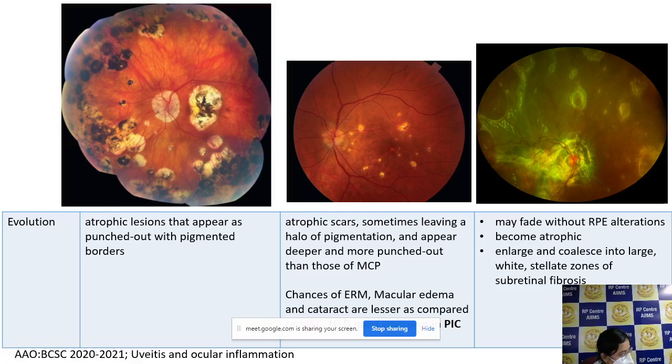Even multifocal choroiditis with panuveitis can progress and have subretinal fibrosis, just that it will never have as much subretinal fibrosis as you are seeing in the right eye. If you had a similar picture in the right and left eye, with only subretinal fibrosis around the peripapillary area, it would have been multifocal choroiditis with panuveitis progressing to fibrosis. Just because there is such extensive fibrosis in the right eye, we are saying that it could be subretinal fibrosis with uveitis.